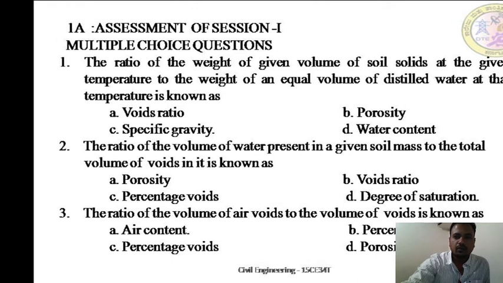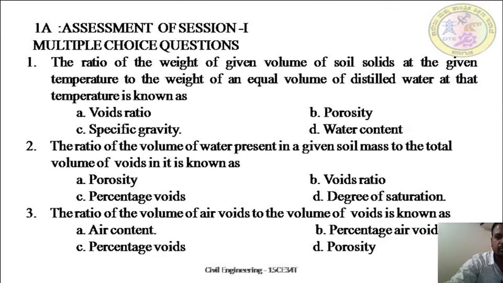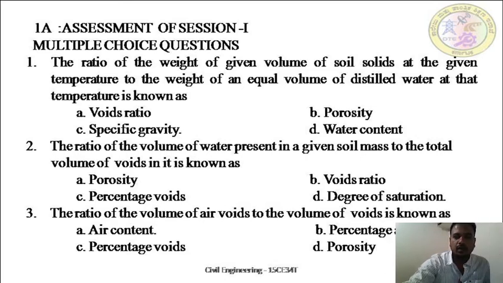Shall I go with the next questions? The ratio of volume of air void to the volume of void is known as air content, percentage air voids, percentage voids, or porosity. What is the answer?